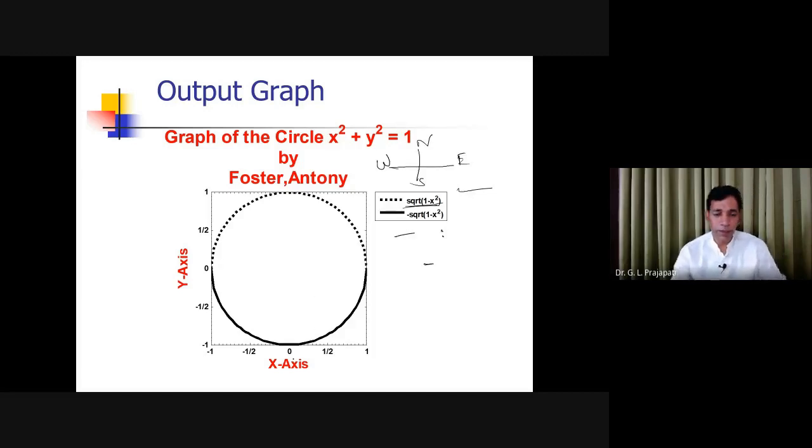And you have labeled the axes, x-axis red color, y-axis also red color, and this is the title of the graph you have seen. And you have the minor ticks also. So these are the minor ticks.